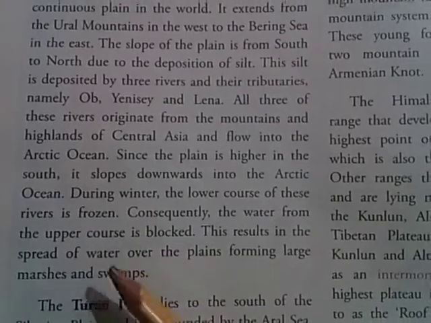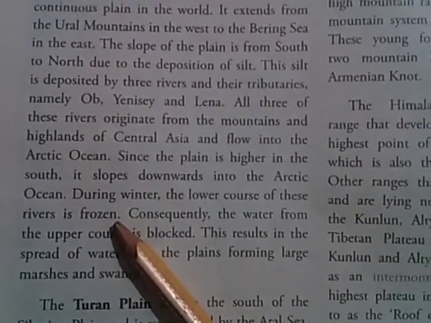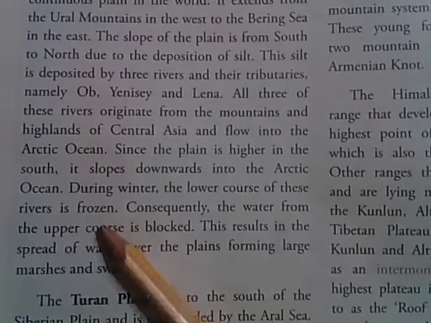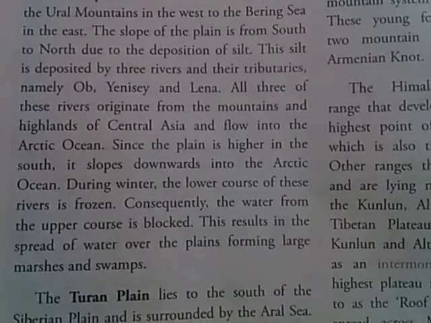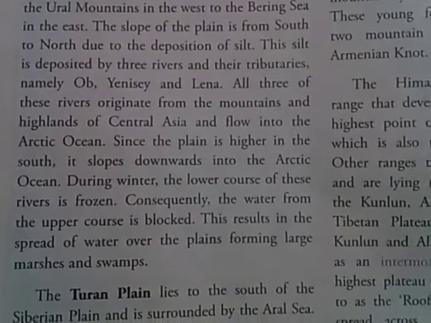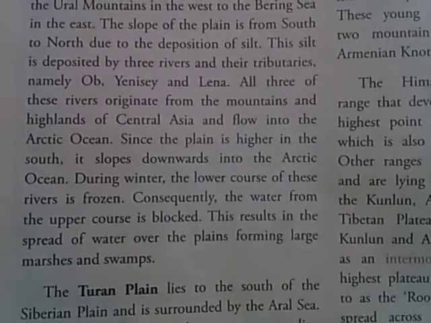At that time during the winter season, the rivers found in this plain get frozen. Consequently, the water from the upper course is also blocked. This results in the spread of water over the plains, forming large marshy and swamp areas.